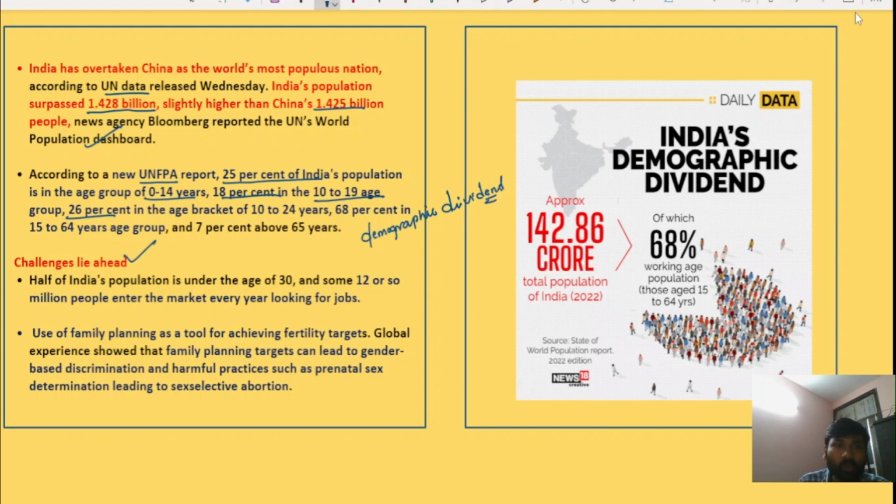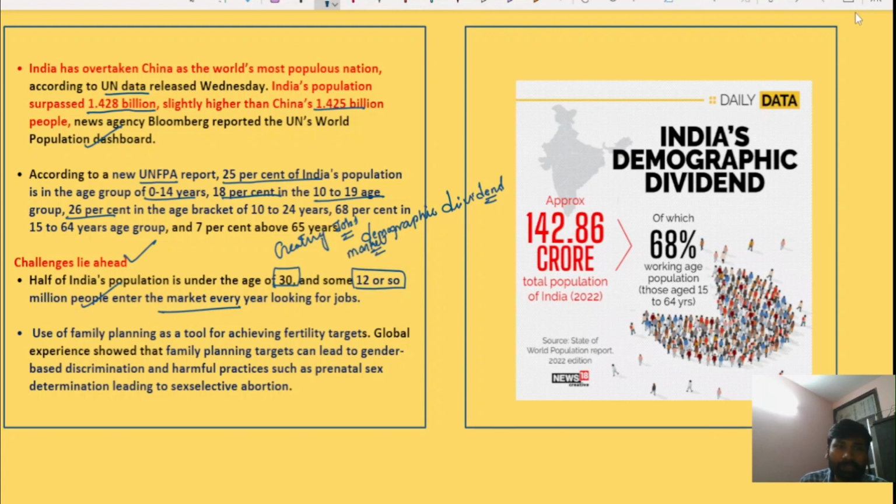The challenges include that half of India's population is under 30. Therefore, every year around 12 million people enter the job market. So creating jobs for these people who are entering the market is a major challenge on the part of India.